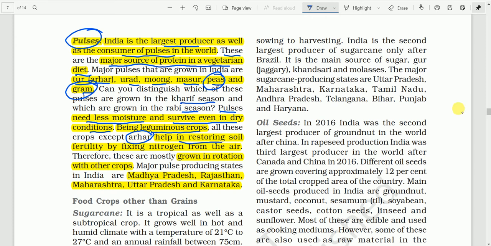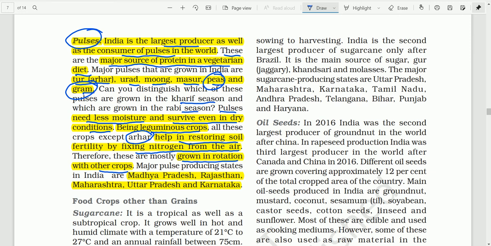Help in restoring soil fertility by fixing nitrogen from the air. That means leguminous crops are very important in restoring the soil fertility by fixing nitrogen from the atmosphere, and therefore these pulses are mostly grown in rotation with the other crops. That means after harvesting paddy, we may grow pulses to restore the fertility.